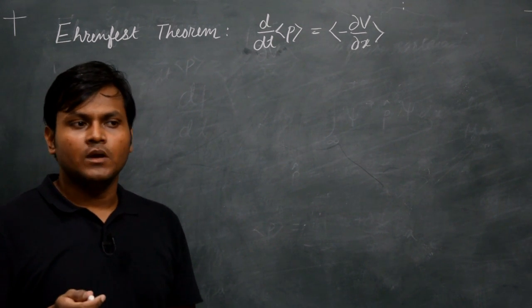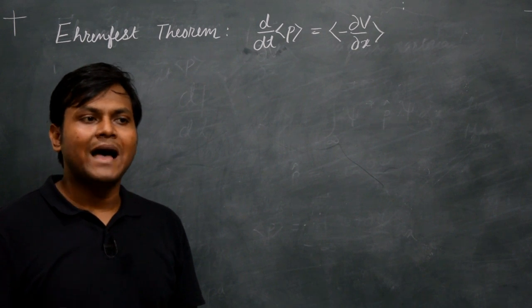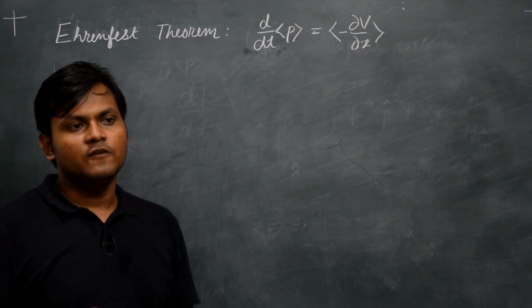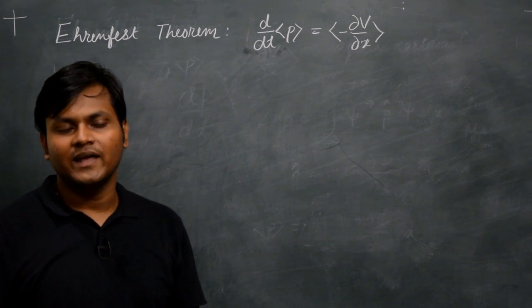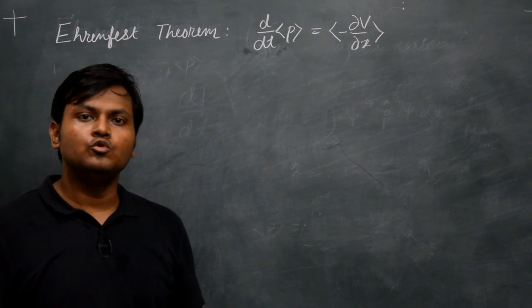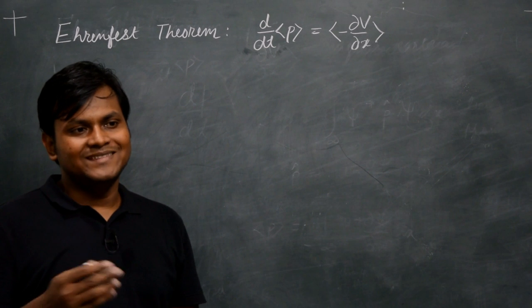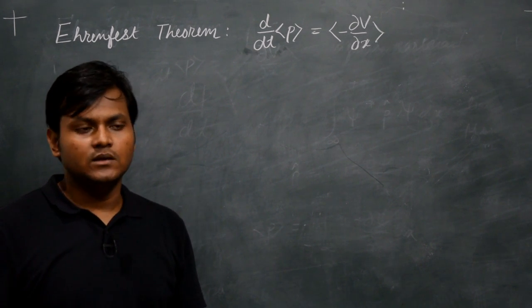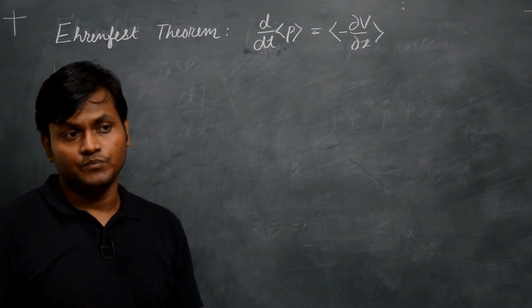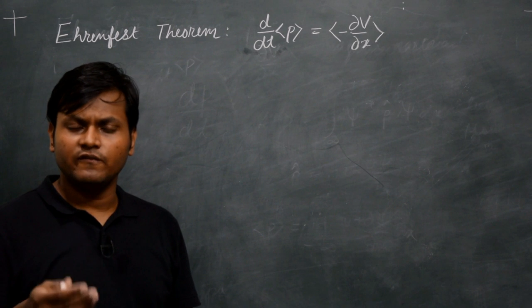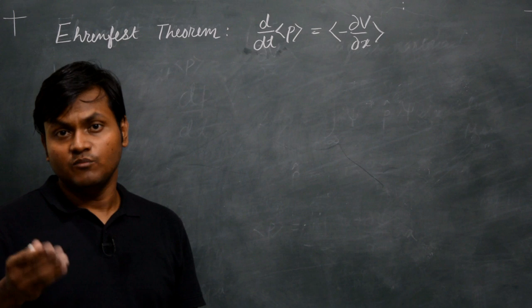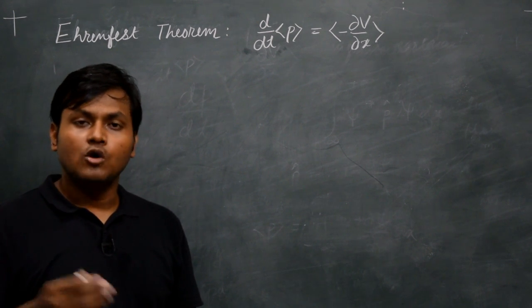a relationship which we can trace back to Newton's second law, which is one of the fundamental pillars of classical mechanics. So if quantum mechanics is a more general, more true theory of the physical world, then it should also be able to explain the classical theories, or Newton's laws of motion, for instance. So the Ehrenfest theorem gives us a connection to Newton's laws of motion and to the laws of classical